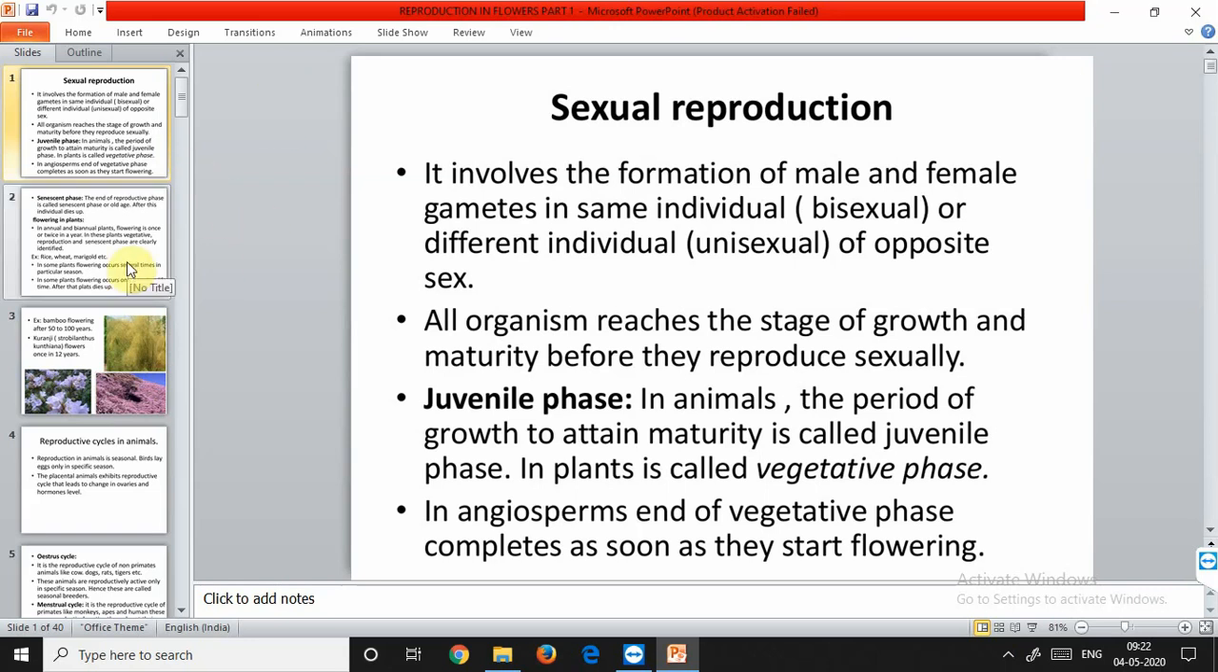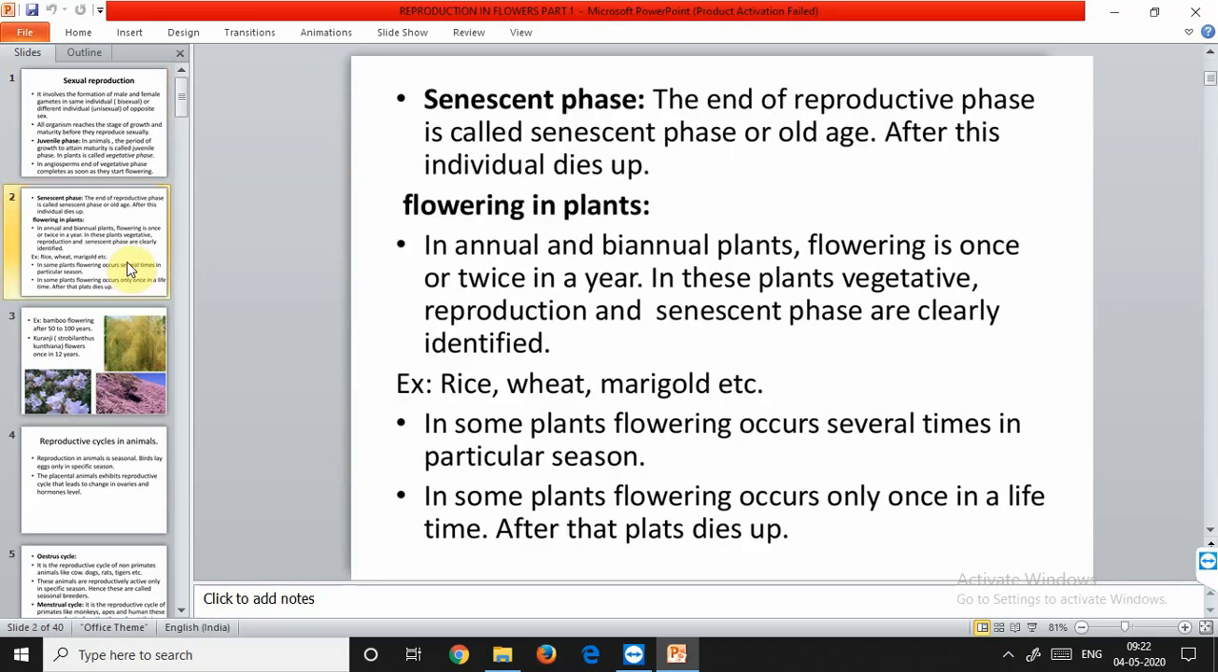Then comes the senescent phase. The senescent phase is the phase in which the end of the reproductive phase occurs. That is a gradual decrease of various metabolic activities, and the body is growing old and losing its ability to reproduce. Then come the annual and biannual plants.